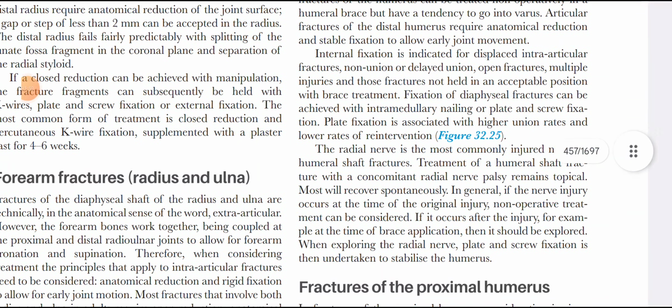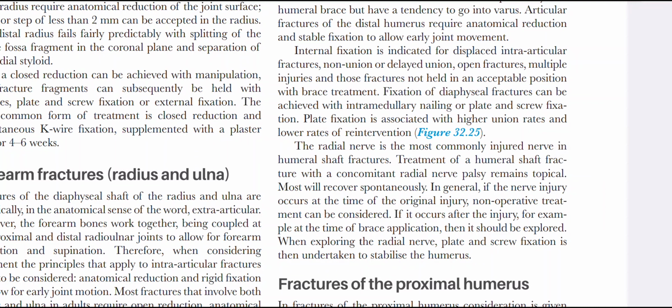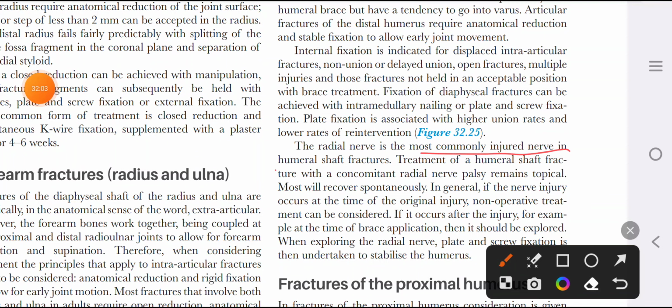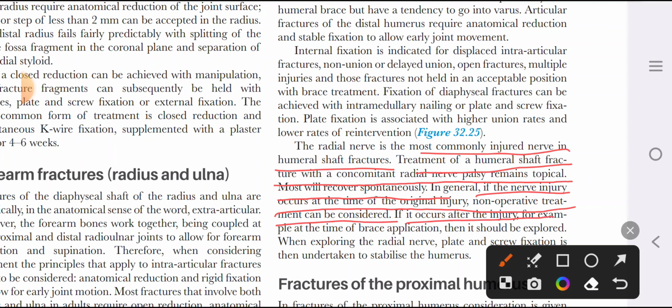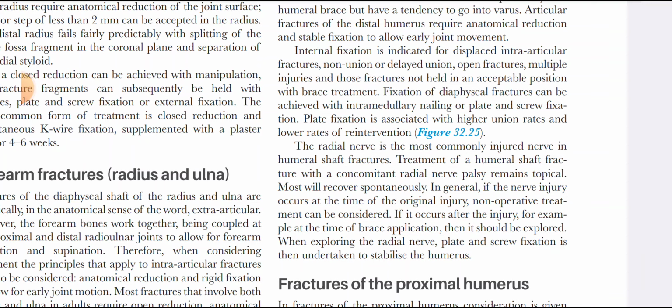Radial nerve is the most commonly injured nerve with humeral shaft fracture. Treatment of humeral shaft fracture with a concomitant radial nerve injury remains topical. Most will recover spontaneously. In general, the rule is if the nerve injury occurs at the time of original injury, non-operative treatment is considered, and if it occurs after the injury, for example, at the time of brace application, it should be explored. So this is the rule.